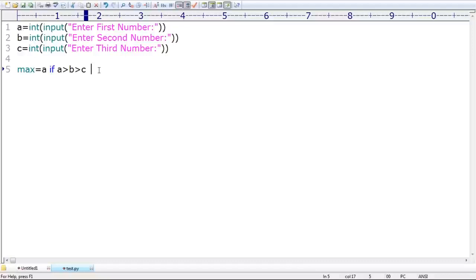Next, what is the next one? A if that condition, else B. If this condition is not satisfied, it means A is not the biggest value, so obviously the bigger value should be either B or C. Correct, right? Next, B if B greater than C, else, what is the last one? C. Excellent.